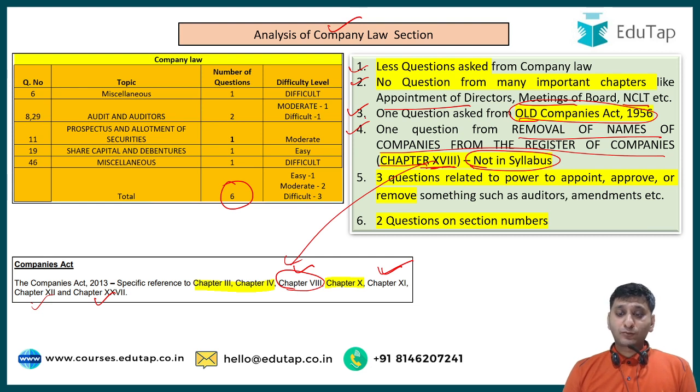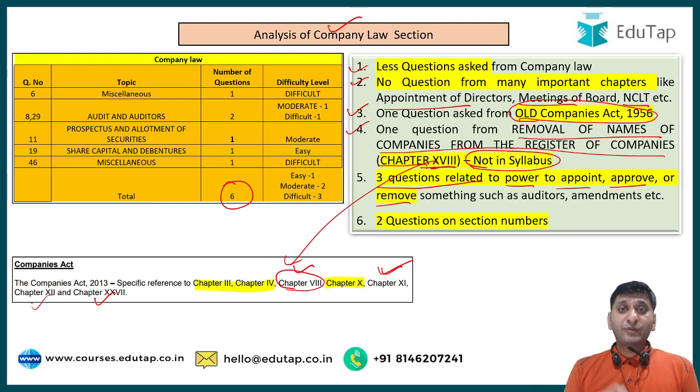And there were 3 questions related to power to appoint, approve, or remove something. For example, there was a question that who has the power to remove an auditor before completion of his term. Another asked who has the power to pass something in a meeting: do we require a special resolution or ordinary resolution?